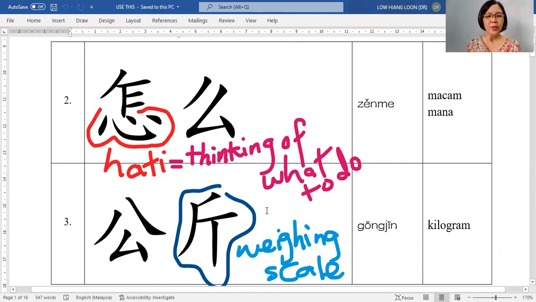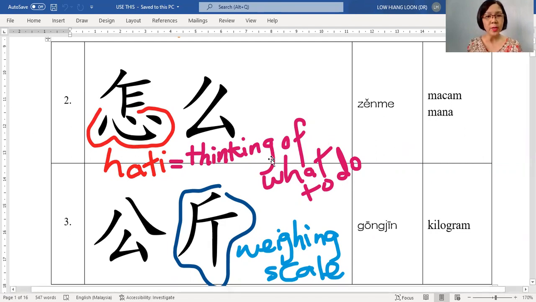Okay, for the 2 and 3. For 2, the bottom part is called sin. Sin means hati. Normally when you have this part, you are thinking or missing somebody, rindu. But here you need to remember the whole thing by heart: 怎么, bagaimana.